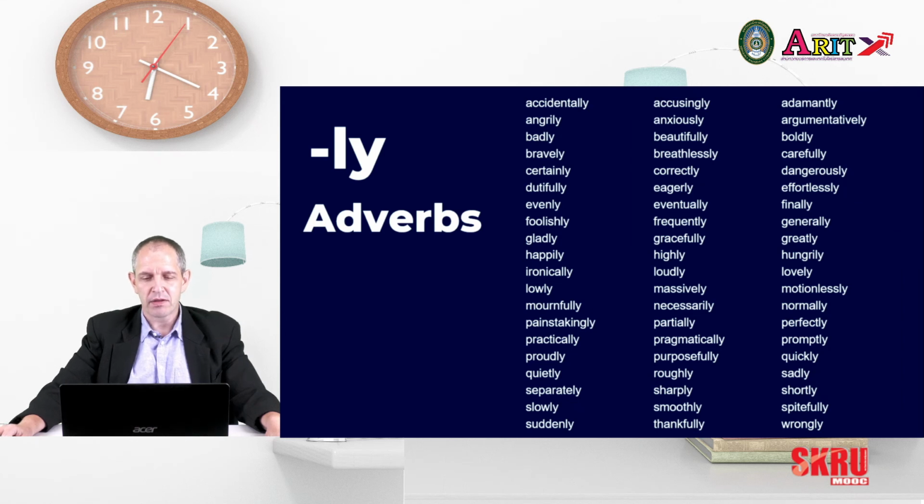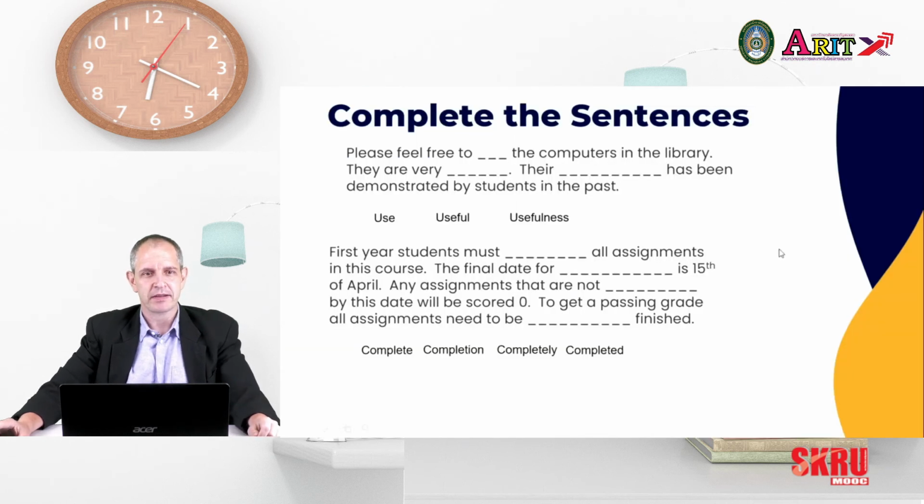But let's put all this into practice. Let's look at these two paragraphs and fill in the blanks. In the first one, we have the noun, the verb, and the adjective forms of use. In the second paragraph, we use all four forms of complete. Take a moment, think if you can fill in the blanks.